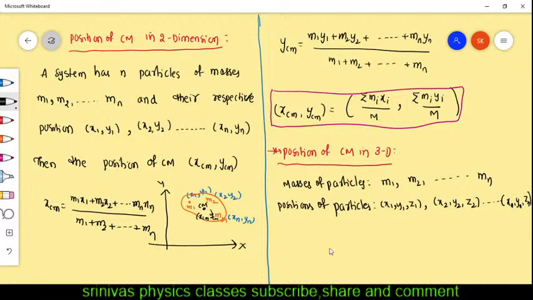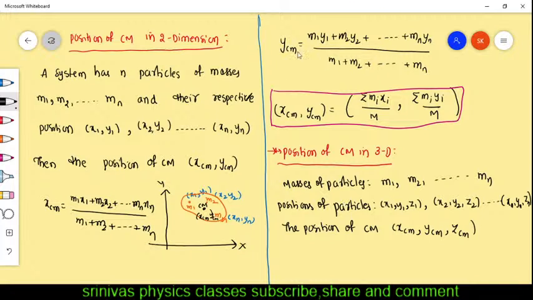And the position of center of mass we write like this. The position of center of mass also has three coordinates because it is 3D: XCM, YCM, ZCM. We can write the XCM formula here: M1 x1 plus M2 x2 and so on Mn xn by M1 plus M2 and so on Mn. The YCM formula is the same. The ZCM formula we write as M1 z1 plus M2 z2 and so on Mn zn by M1 plus M2 and so on Mn.